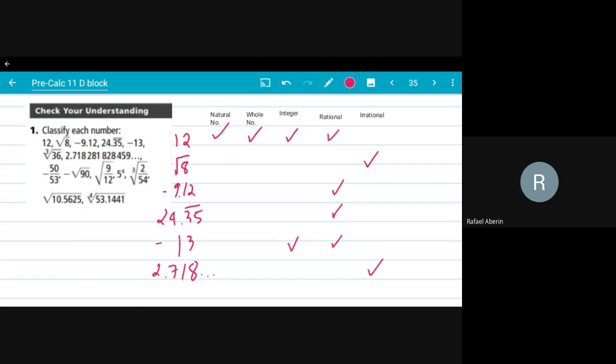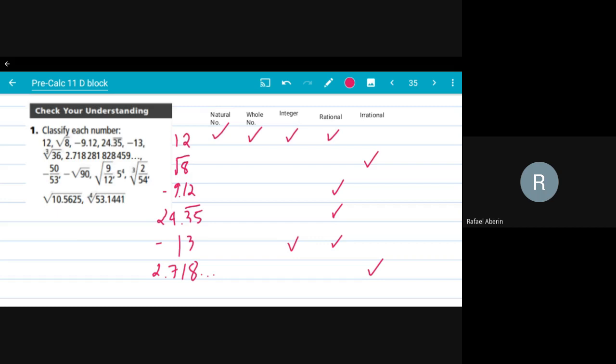So just to summarize, a natural number would be all those numbers which are counting numbers starting from 1, 2, 3, and so on and so forth. The set of whole numbers would be all of those natural numbers, but you would have to add a 0. The set of integers would be all of the natural numbers and its opposites, negative 1, negative 2, negative 3, and so on and so forth, and 0.